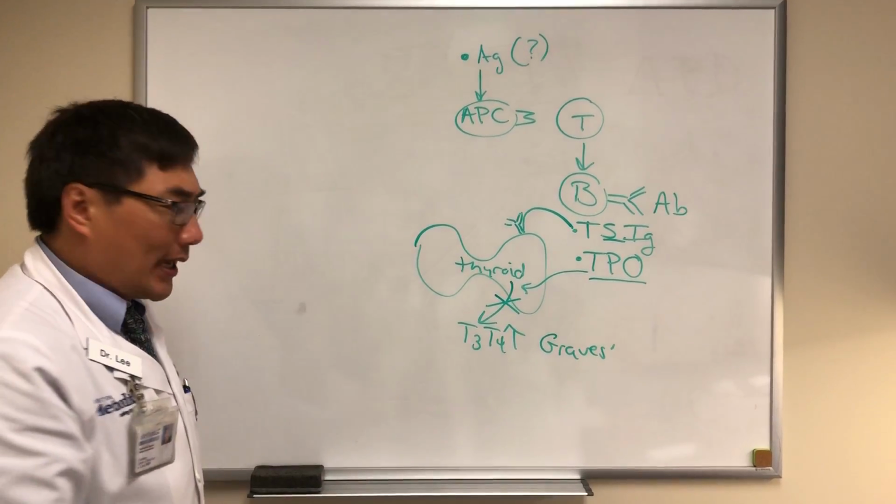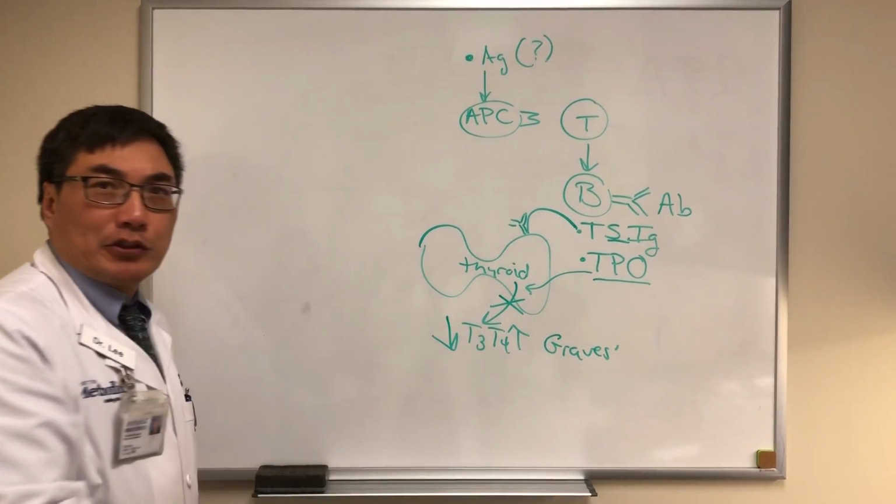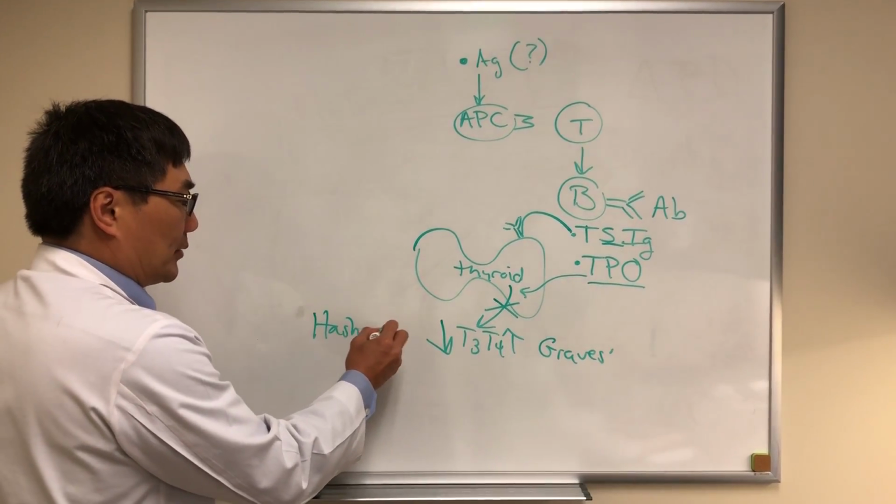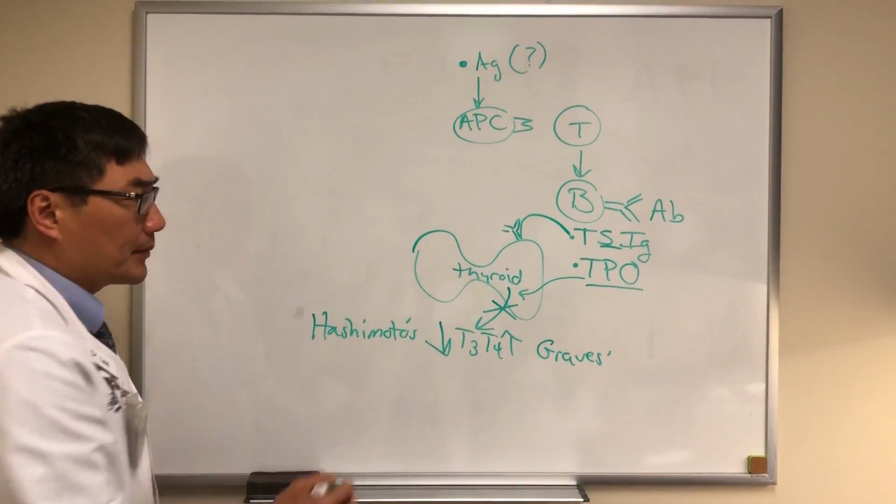If, however, the antibody is a destructive antibody like thyroid peroxidase and it attacks the thyroid colloid, the thyroid will be damaged, and that will cause the thyroid hormones to go down, and as opposed to Graves' disease, we call that disease Hashimoto's thyroiditis.